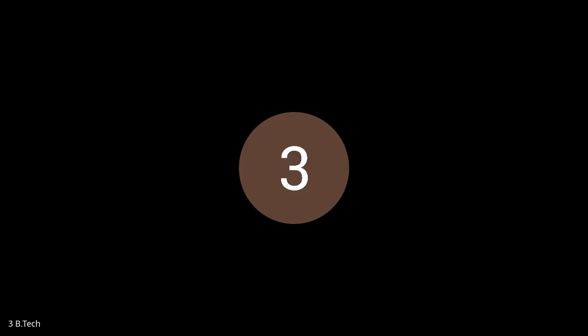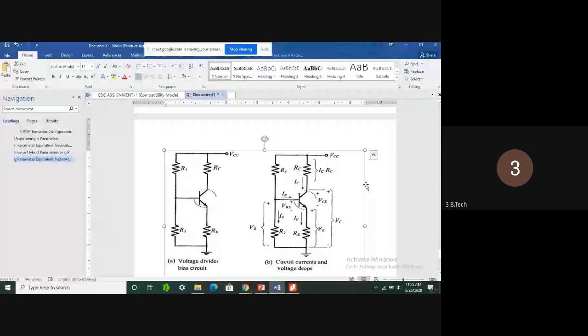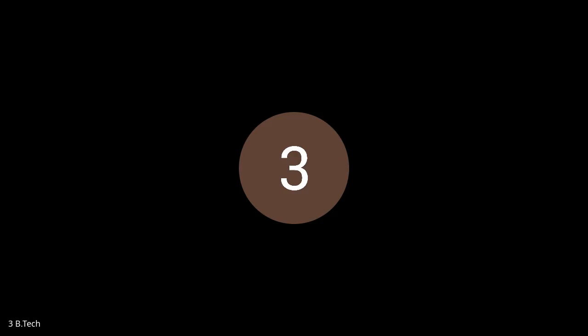See this circuit diagram, the second circuit here. We can understand the relation between IC and VCC. If you want to make the transistor work in the active region, IC should be independent of the IE current or VCE, base voltages. And see here, already I told you about the terminal voltages.